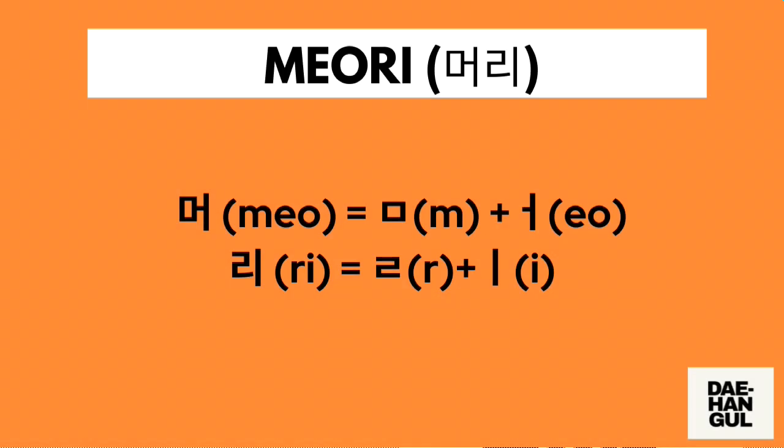How do we write mori in Hangul? Let's start with the first syllable. First, we need to draw a miyam character followed by an a character. And then for the second syllable, ri, we need to draw first a real character followed by an e character. And then we just need to combine the hangul for each of these two syllables to form the hangul of the word mori.